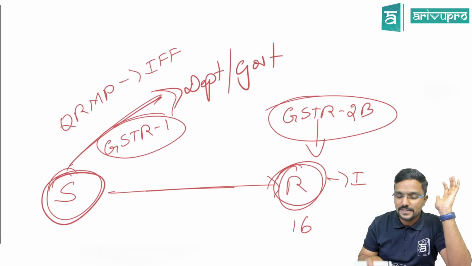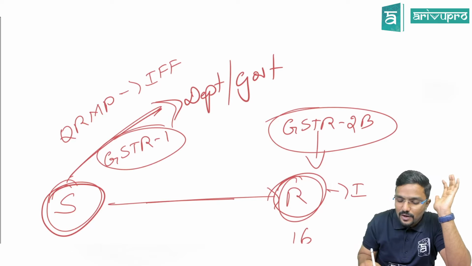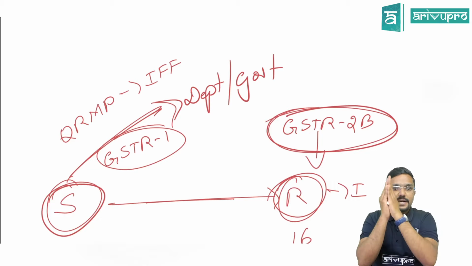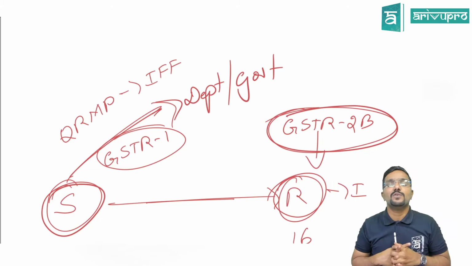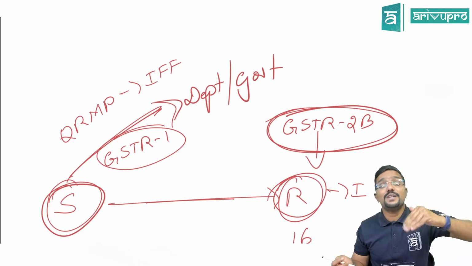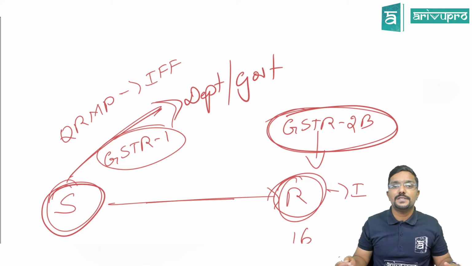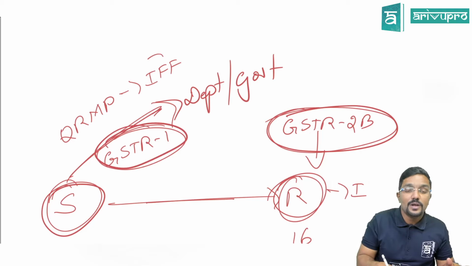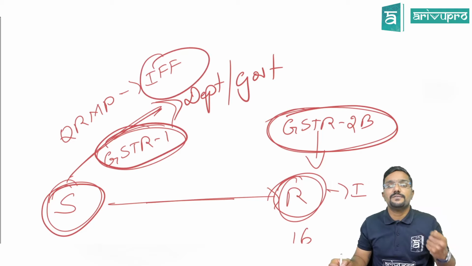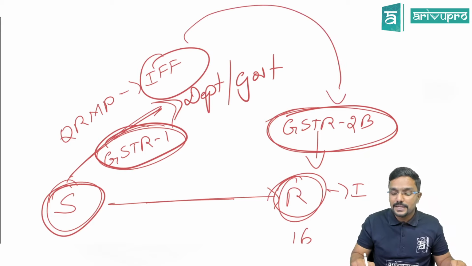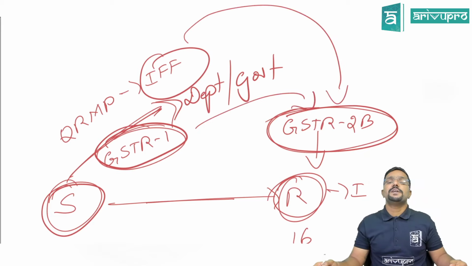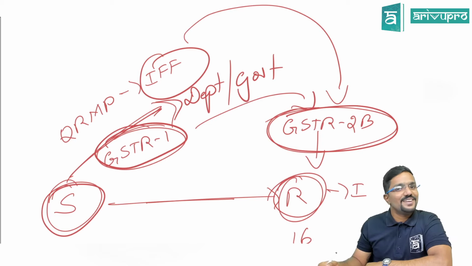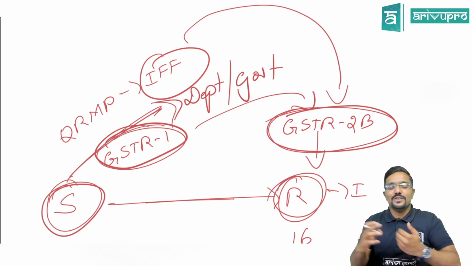So it works like this. Recipient can claim the credit of whatever is reflecting in his GSTR2B. Only whatever credit is available in GSTR2B, he can claim only that. Now, what credit will be reflecting in GSTR2B of the recipient is whatever details are given by the supplier in his GSTR1 or invoice furnishing facility. So it will auto reflect in the GSTR2B of the recipient. Only then recipient will be able to claim the credit. Agreed?